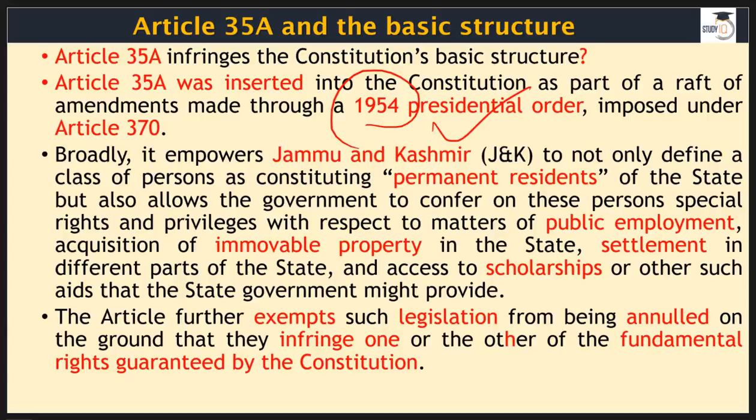Now, this 35A is a bit special because it gives permanent residential status to people of Jammu and Kashmir. And there are people in our country arguing that this is a pure violation, because if you are not from Jammu and Kashmir, then you cannot purchase immovable property in J&K. You cannot apply for scholarships.